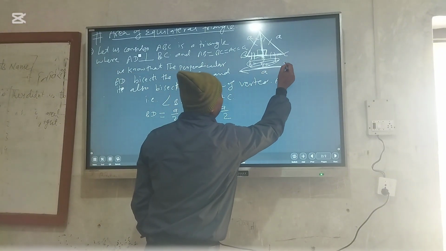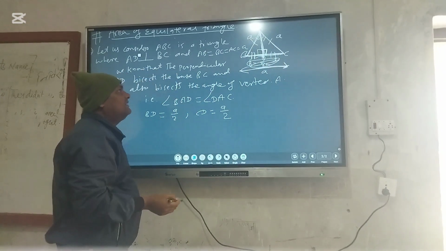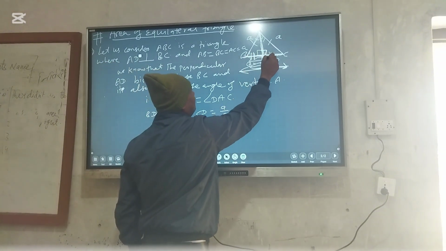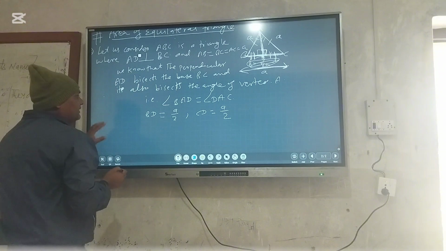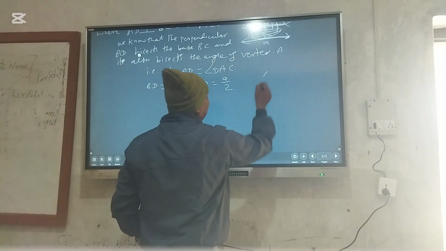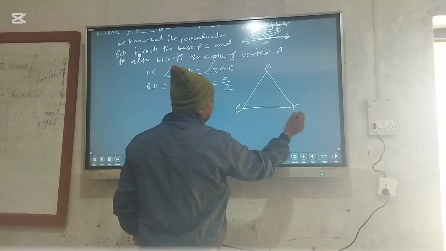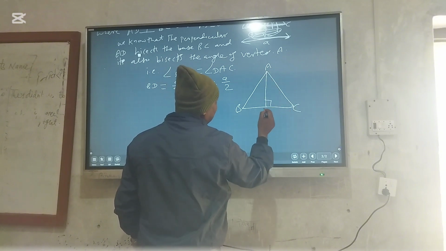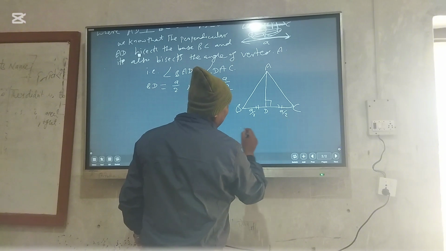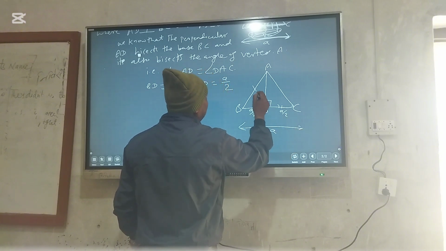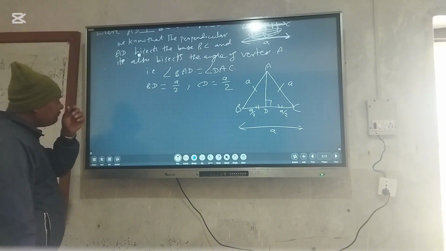So here the length of BC is A, and the line bisects the base, dividing it into two equal parts. BD is equal to A by 2 and DC is equal to A by 2. We can draw a clear figure like that: A, B, C, here is the point D, and it is A by 2. This is also A by 2, and this length is A. This length and this length are also A.